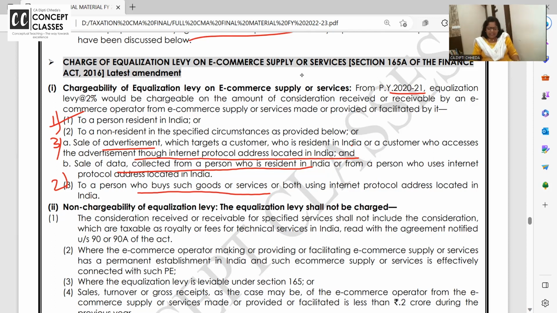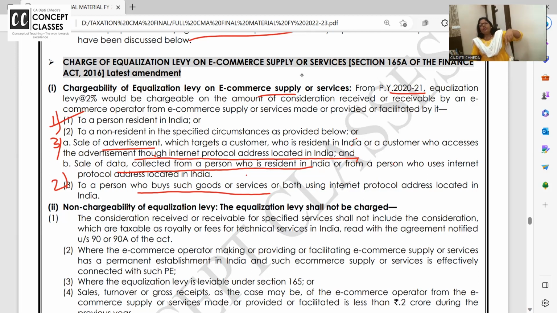If your turnover exceeds 2 crore aggregate in a financial year, or you yourself are rendering, who are you? E-commerce operator. Who are you? Non-resident. You are rendering services to another non-resident for sale of advertisement which targets a customer who is resident in India through an IP address in India, or sale of data collected from a person who is resident in India or from a person whose internet IP address is in India.